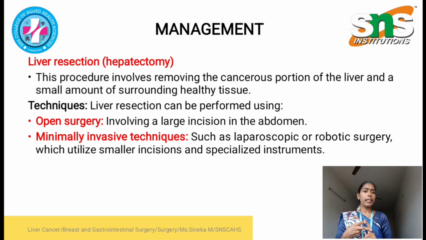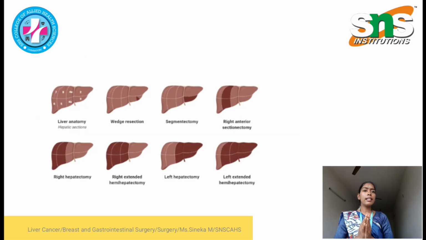And there are two techniques. The first is open surgery, the other is the minimally invasive technique. In open surgery, the surgeon creates a large incision in the abdomen to visualize the liver cancer and remove it. In the minimally invasive technique, the surgeon uses a laparoscopic approach, creating 3 ports in the abdomen to visualize the liver and remove the liver cancer. Here is the image of liver resection.